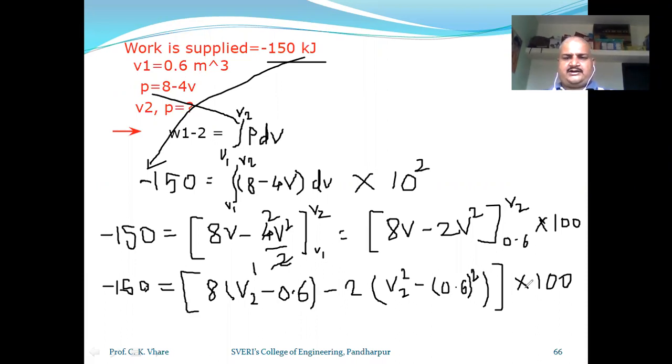Okay, now what we will do, we will take this 100 which is in RHS to the LHS in the next step.